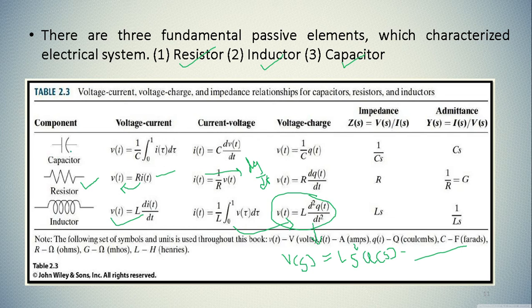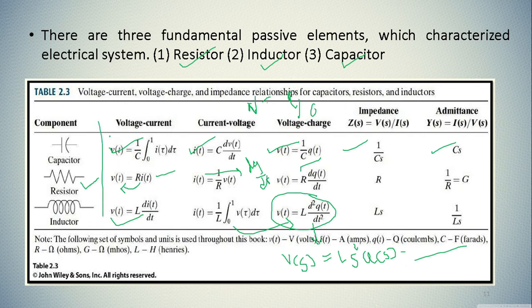Same way you can find capacitor voltage and capacitor current. Capacitor voltage is in terms of q(t) by C. So we know that V is equal to q by C, or we can say q is equal to CV. So you can also find impedance and admittance in terms of the capacitor.